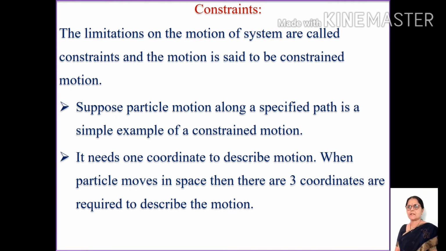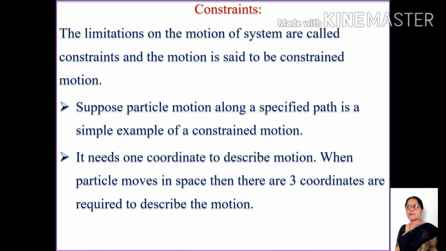Another example of a constraint is when there is a bead placed inside a wire, and the particle is made to slide on the wire. Then the constraint requires that the position of the bead lie on the wire.